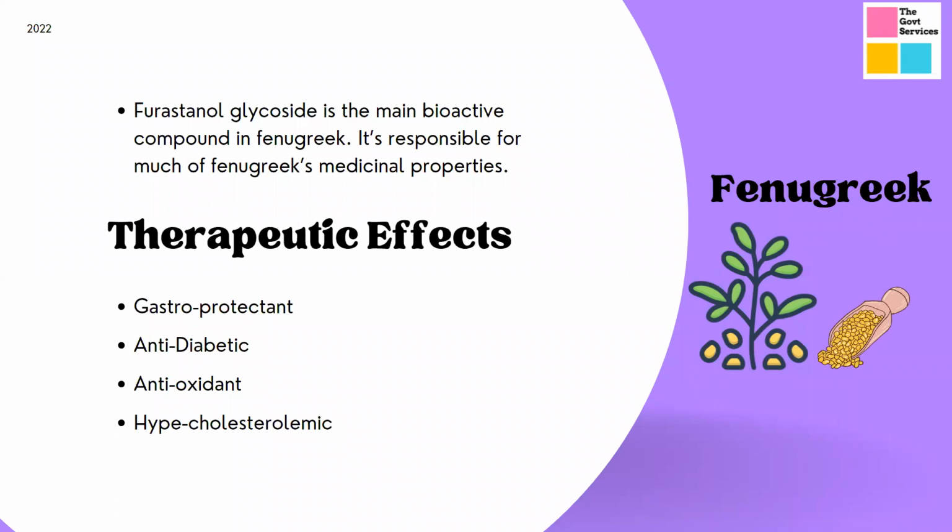Fenugreek is nothing but methi. Now in North India, it's going to be winter season, and in winter a lot of our households consume methi, right? So this time when you consume methi, try to relate and remember what all properties it has.